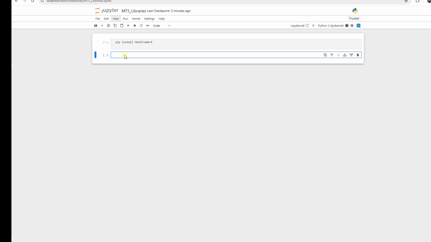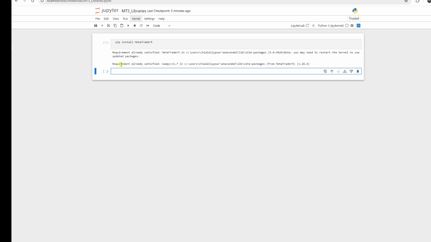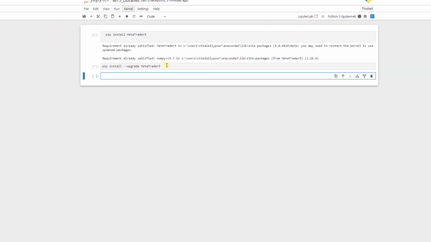I press Shift and Enter to install it, but it's already installed on my laptop, so it will say that it is already installed, but for you it should install it. And then, yeah, requirement already satisfied. It means it's already installed. Then I use pip install --upgrade MetaTrader5 to upgrade it to the latest version of the MetaTrader5 library.